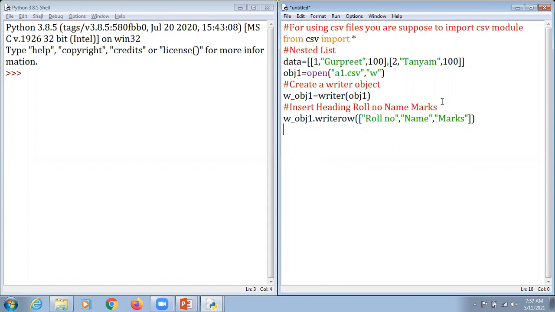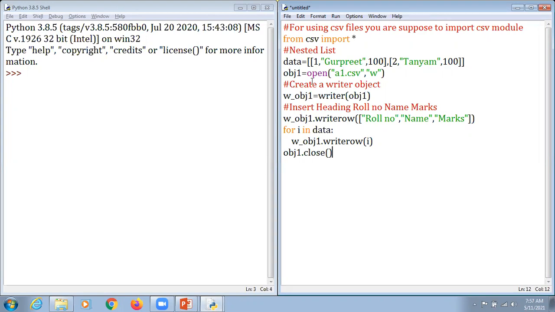And after that, because as discussed earlier, this particular write row function is supposed to write only a single row. So what we are going to do: for i in data. Why do we take it as data? Because here it is the data which we are supposed to write in a particular file, that is a1.csv. So we just mention here writer object dot write row, and I'm just going to pass the value here, 1. And what we can do, we just mention it as obj1 dot close.